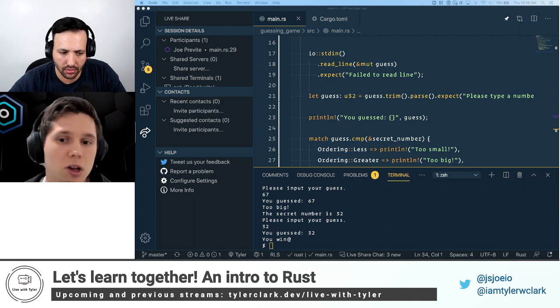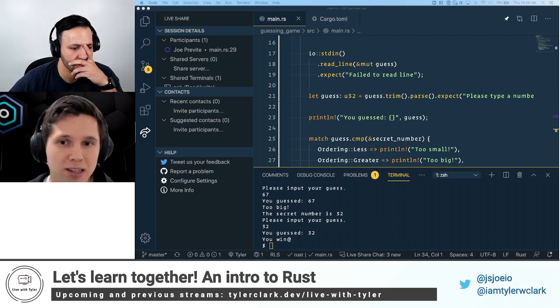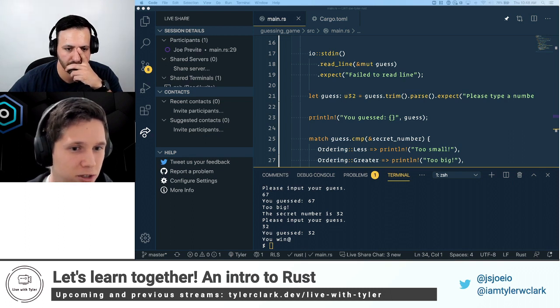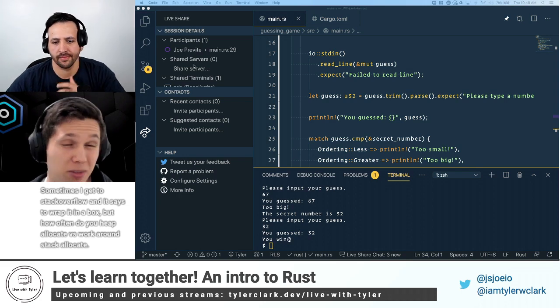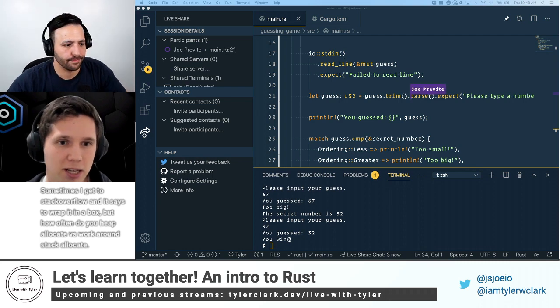Pretty good, right? Well, there's one thing that we are going to change, and that's handling invalid input. We saw that kind of ugly panic message that happens when we enter something that's not a number or not an integer. We're going to change that.